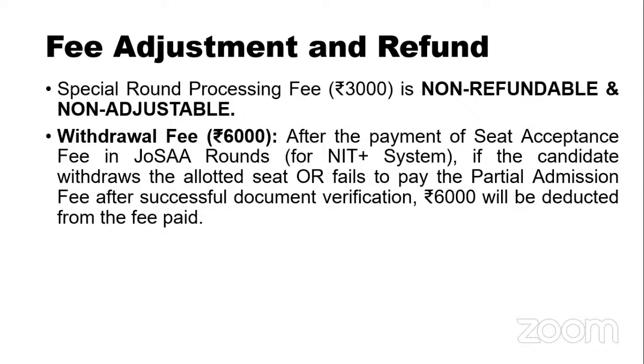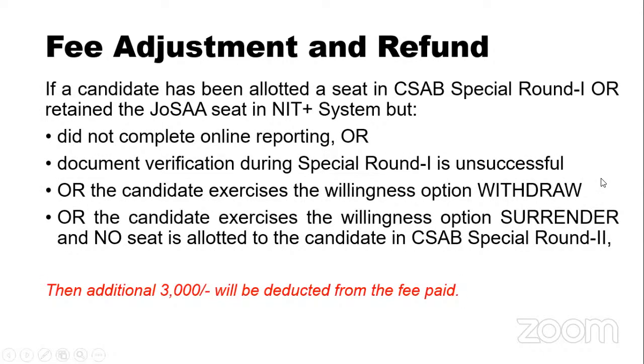Okay, now, before CSAB starts, if you have got a seat, if you have paid the seat acceptance fee, and if you fail to pay the partial admission fee, that is, I think it ranges from 20,000 to 60,000 rupees. If you fail to pay the partial admission fee, 6,000 rupees would be deducted. I think there is time till tomorrow night to pay the partial admission fee for all those students who have got admission via first to 6 rounds.